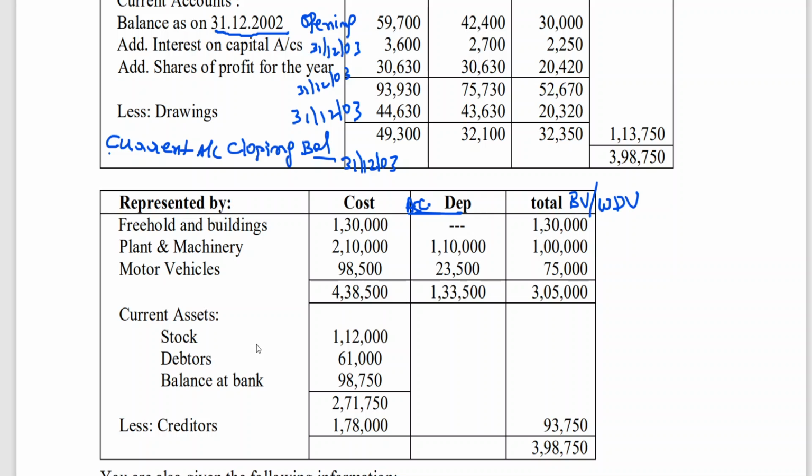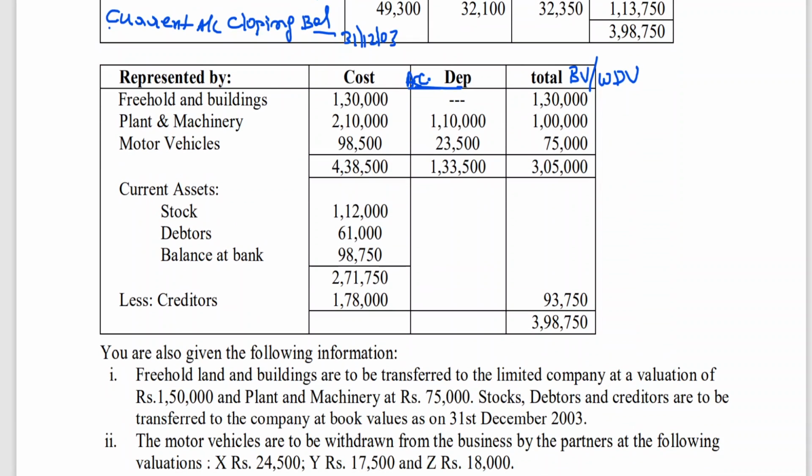So current assets: stock, debtors, balance at bank, creditors. Like current assets minus current liabilities is equal to working capital, the same way as given. So creditors information also we have got. How many assets are we having? You can see 1, 2, 3, 4, 5 assets and 1 liability, excluding bank balance.